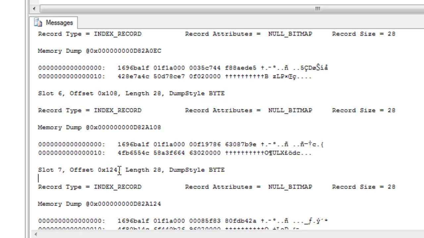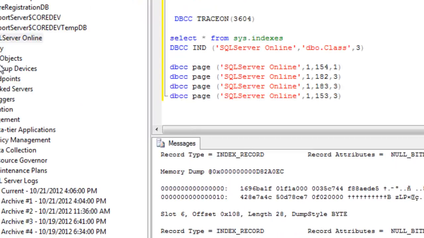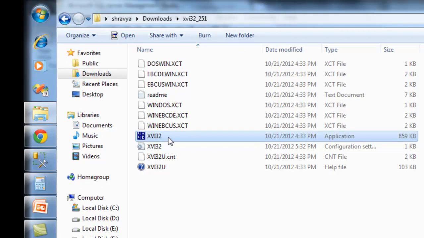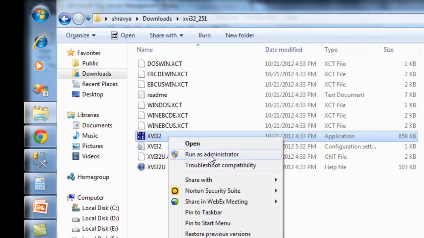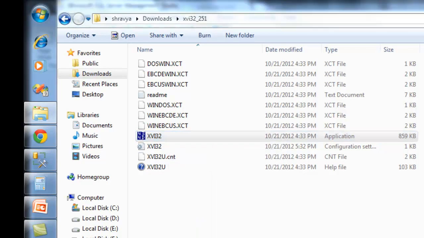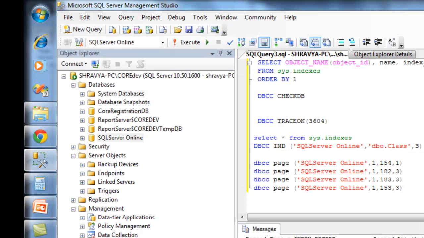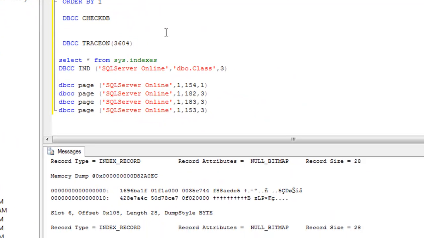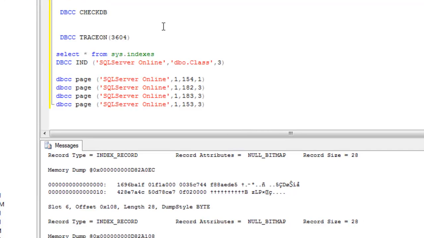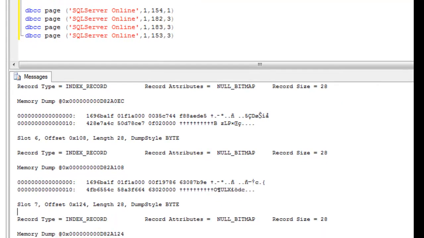Before you do it, you have to open one tool here. I downloaded XVI32. We can easily download it from the net, and you run it as administrator. Now what I'm going to do is first find out the location in the database file, because this particular page is stored in the database, but we don't know where, because SQL Server stores a lot of data in different formats. So there is a small calculation we have to do.